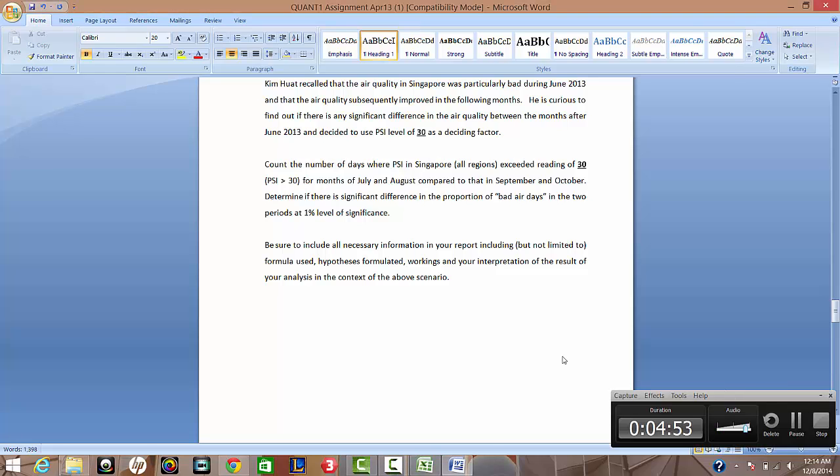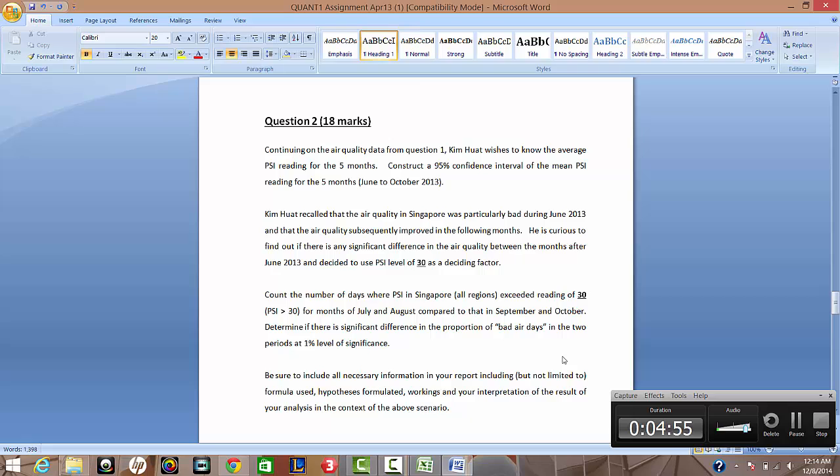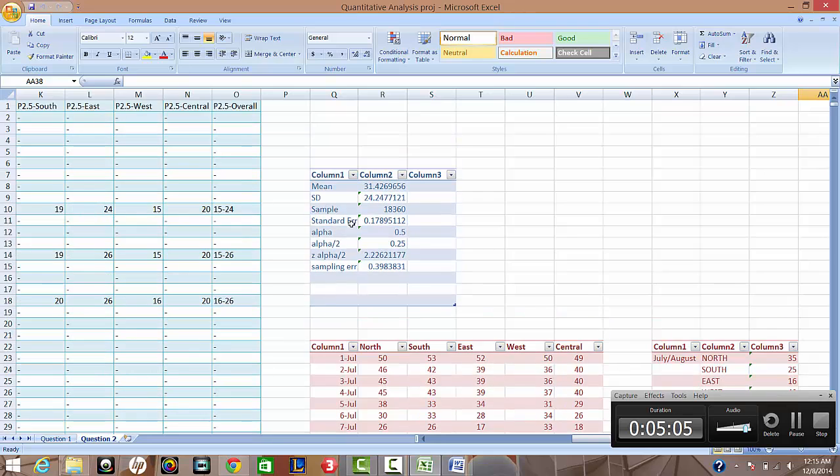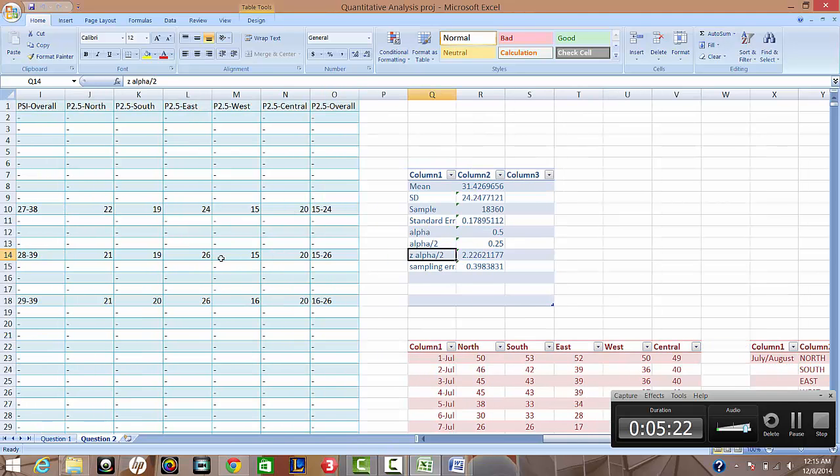For question 2, they asked me to construct a 95% confidence interval of the mean PSI reading for the 5 months. This is the 95% confidence interval table. I calculated the mean, standard deviation, sample size, standard error, alpha divided by 2, z alpha divided by 2, and sampling error of the 5-month PSI range of the different regions.